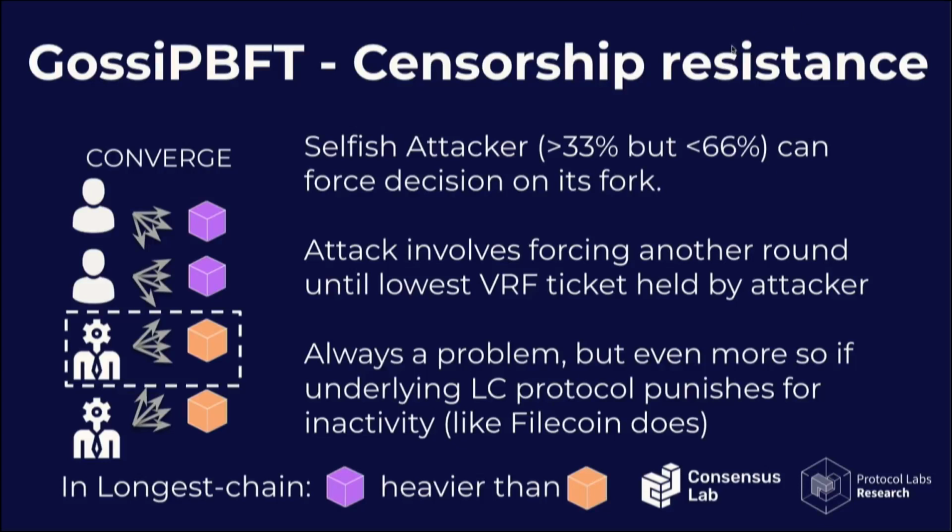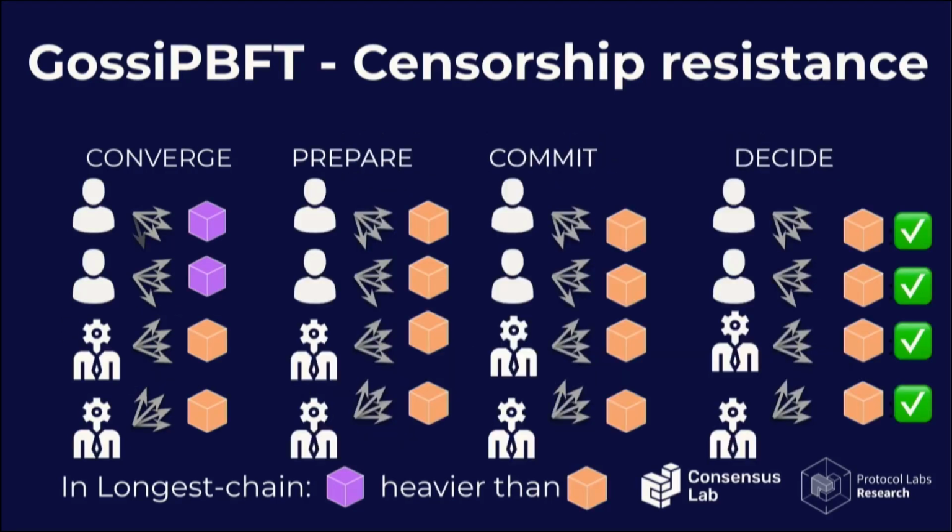Here's a bit of an example of how this attack would work. It's very simplified, but suppose the longest chain is the one that finishes with the head in the purple block. A rational adversary, like these two nodes at the bottom, can propose yellow and basically prevent a decision and keep going into new rounds until they receive the lowest VRF ticket. In that moment, they can force everybody to switch to their proposal, forcing a decision on a different fork that is not the heaviest one. And obviously, we don't want that, right? We want to make that as difficult as possible. So this is how the attack would work.